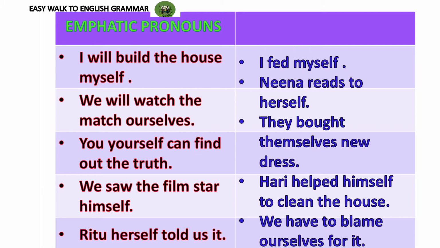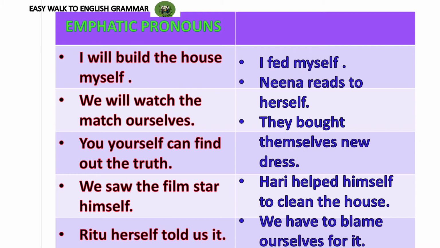Coming to the third sentence. They bought themselves new dress. They bought themselves. They, subject. Bought, action word. They bought new dress. One more, it's also an object. We are not focusing on that now. It will confuse you. So just concentrate on themselves, please. They bought new dress. For whom? Themselves.